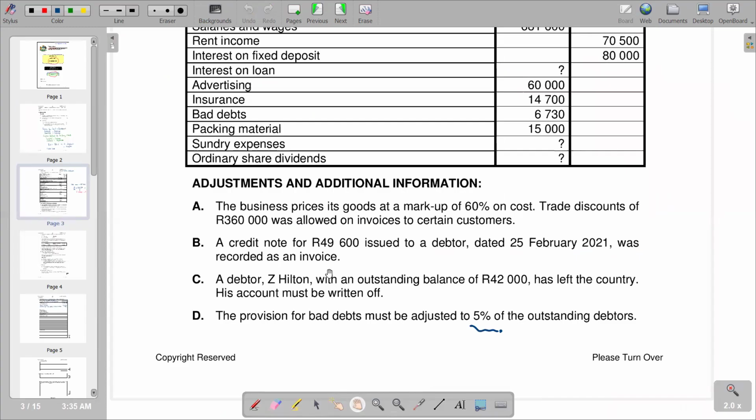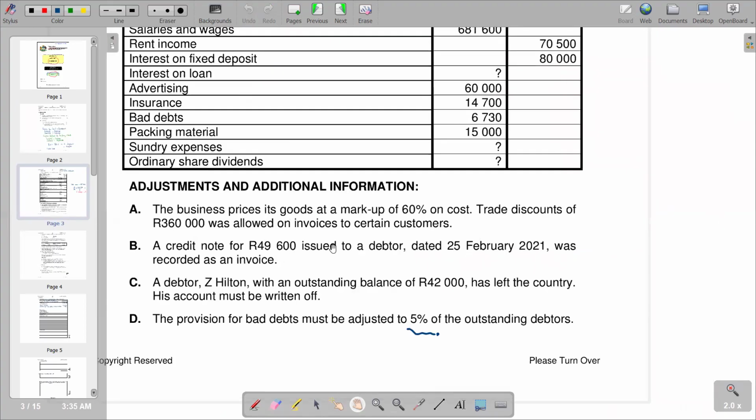So remember, it was recorded as an invoice. So we calculated and we saw that it was 99,200, as we said, 49,600 plus 49,600. So this was a credit note. These are goods that we are supposed to return to our trading stock, but they were not recorded as going back to our trading stock. It was recorded as goods that were going out. So basically, we are going to do the opposite, whereby we are going to increase our trading stock.